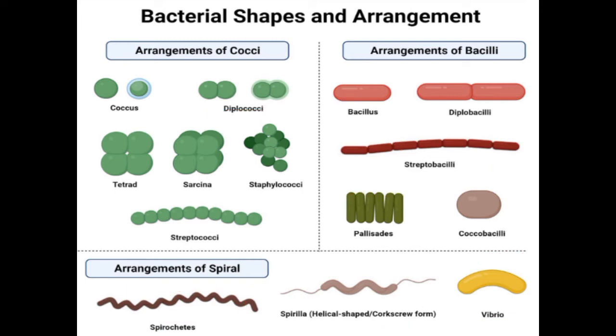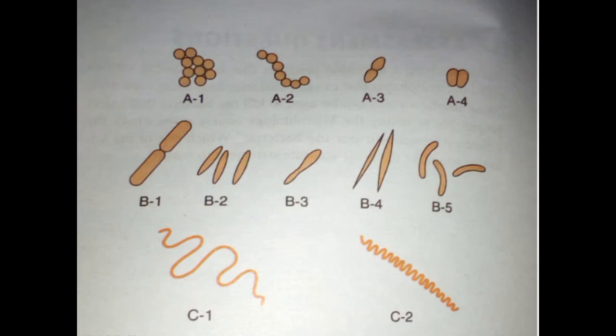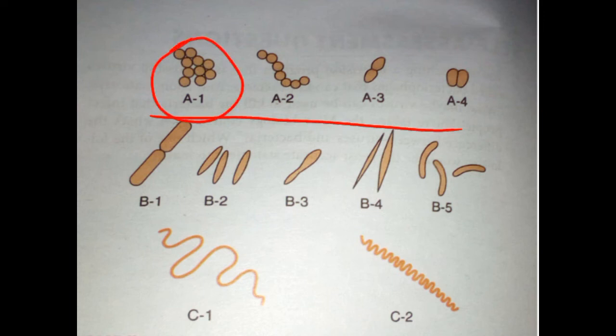This was all about bacterial shape and arrangement. Now we are going to discuss and apply our knowledge. Before identifying the bacteria, you should remember there are three basic shapes: cocci, bacilli, and spirochetes. If they are round, then it is cocci. So in the first row you can see all are round, so all of these are cocci. And if they are arranged in grape-like clusters, that will be Staph.